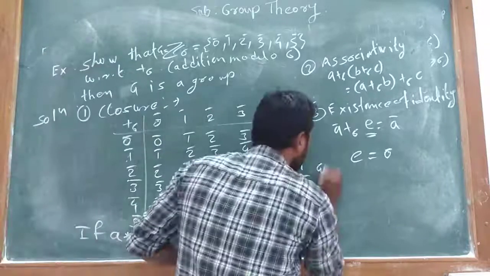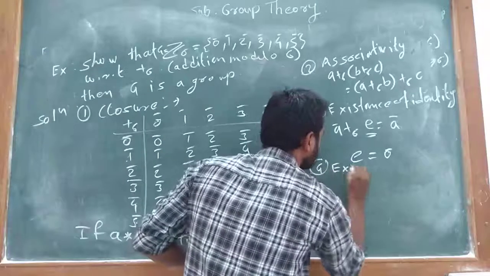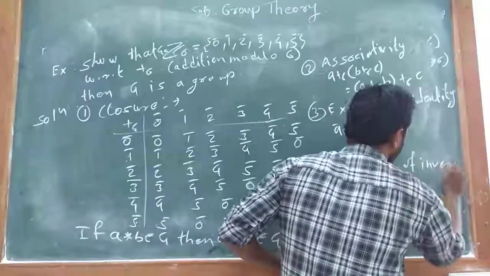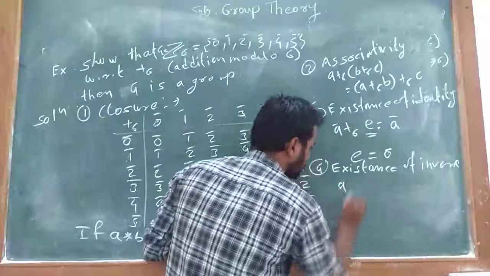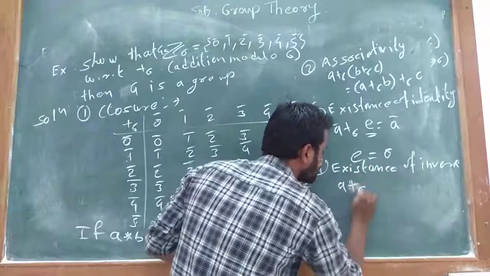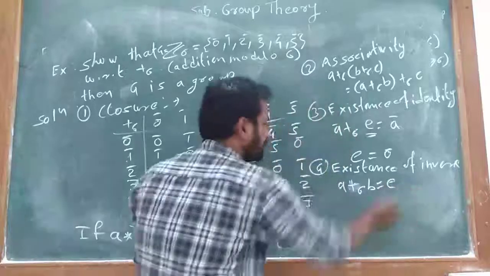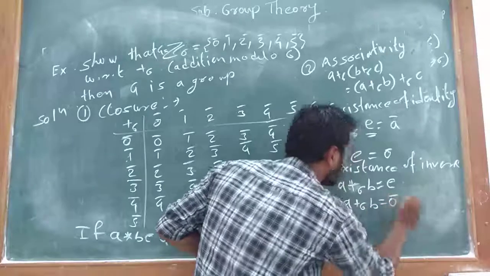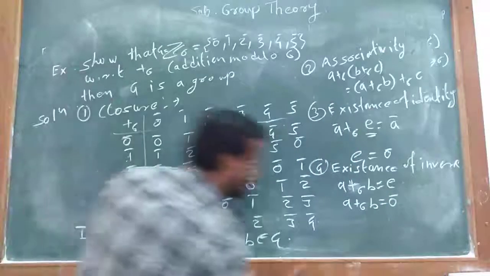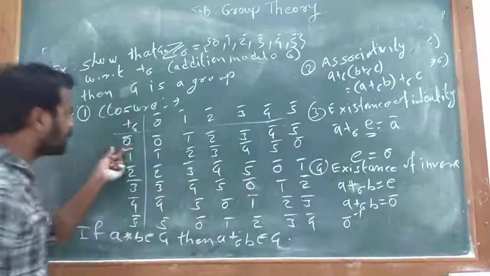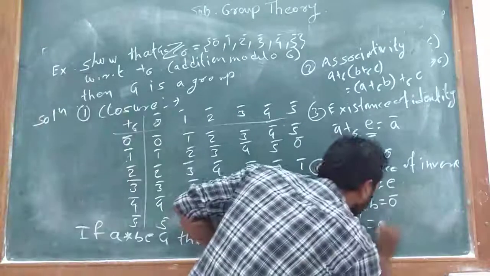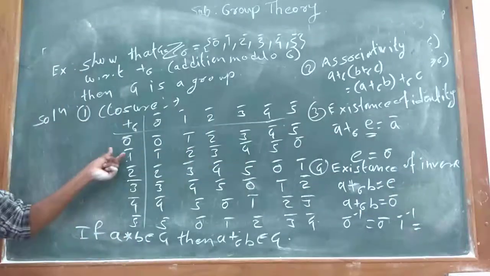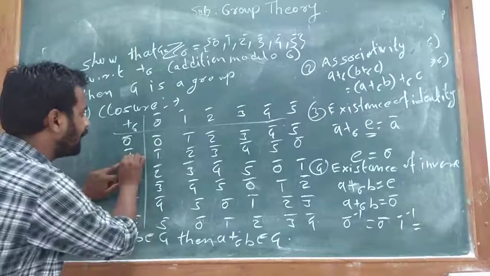Now we have to find existence of inverse. For finding inverse, we have to find B such that A addition modulo 6 B is equal to identity. Here identity is 0 bar, so A addition modulo 6 B is equal to 0 bar. Inverse of 0 bar is 0 bar. Inverse of 1 bar is,